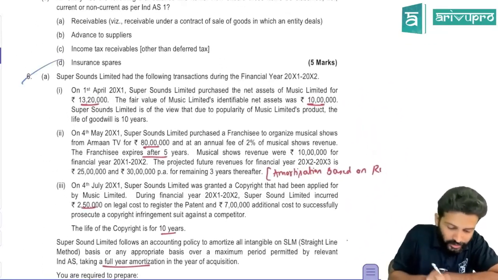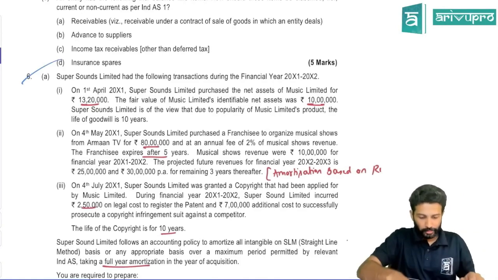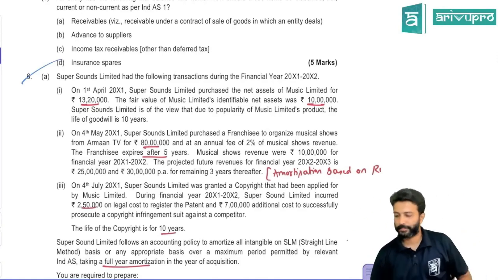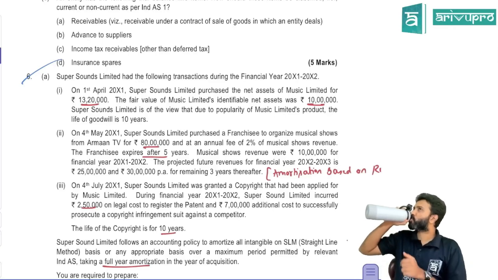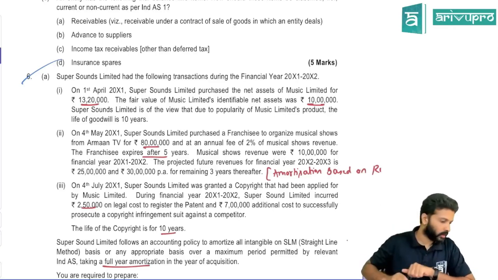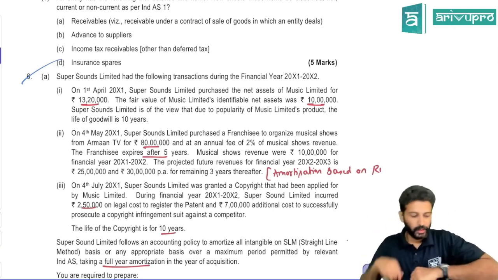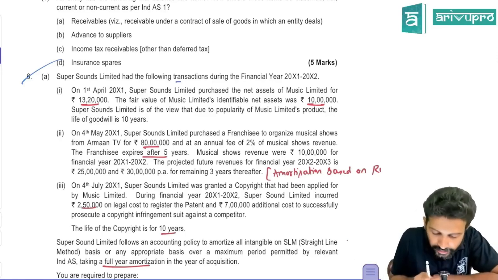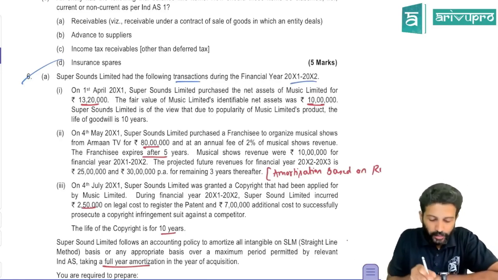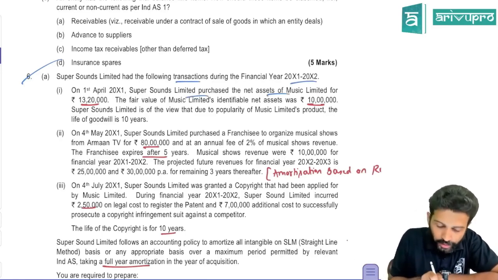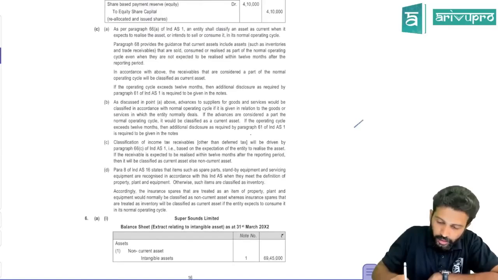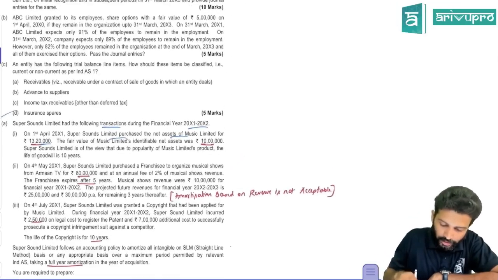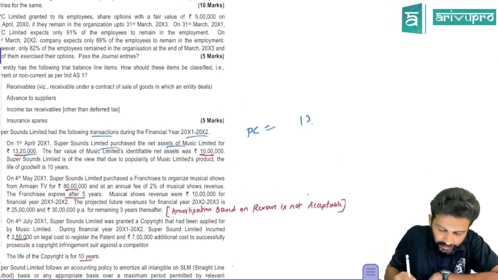All right. So this is another, I think, MTP question or something. Super Sounds Limited had the following transactions in the current year. Super Sounds purchased net assets of Music Limited. So there's a business combination. They purchased it for 13,20,000. So PC is 13,20,000. Here only we'll solve. PC is 13,20,000.